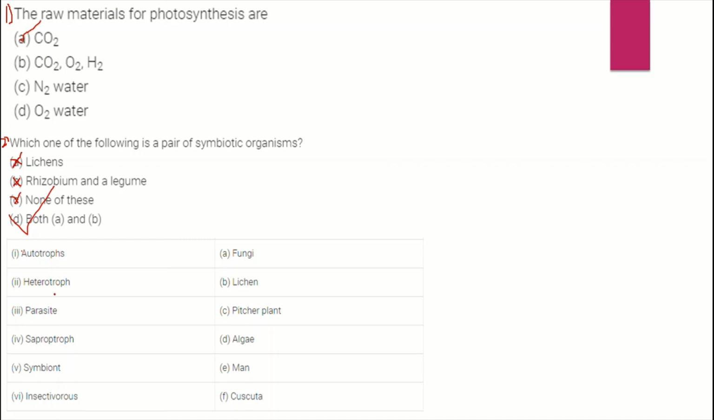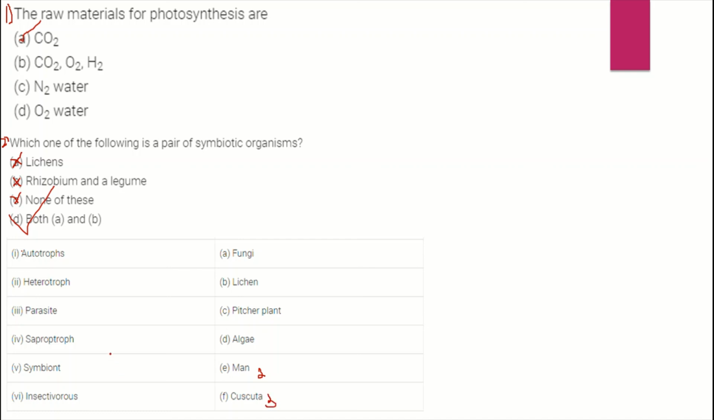For heterotroph, think. It's obviously the parasite. I have told you the only example which was in the slide, so it is easy to remember. I will also tell you the scientific name: Amarbel, Cuscuta.